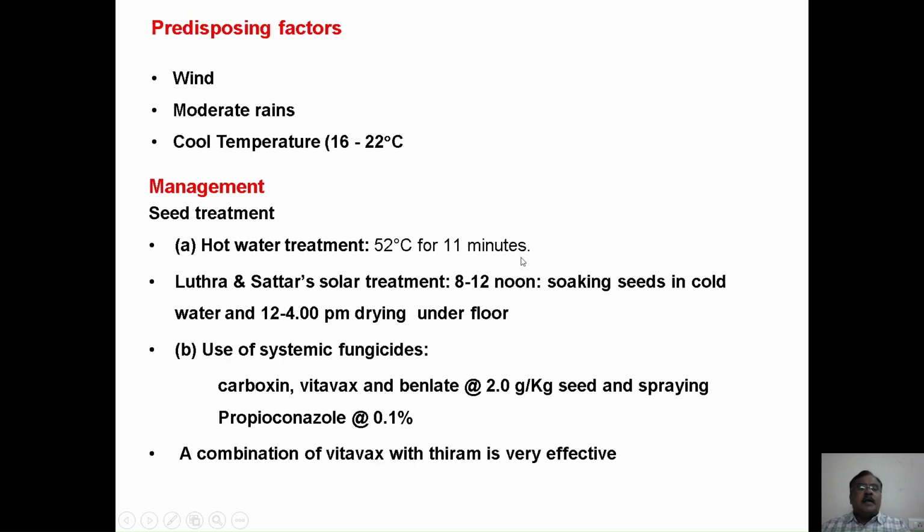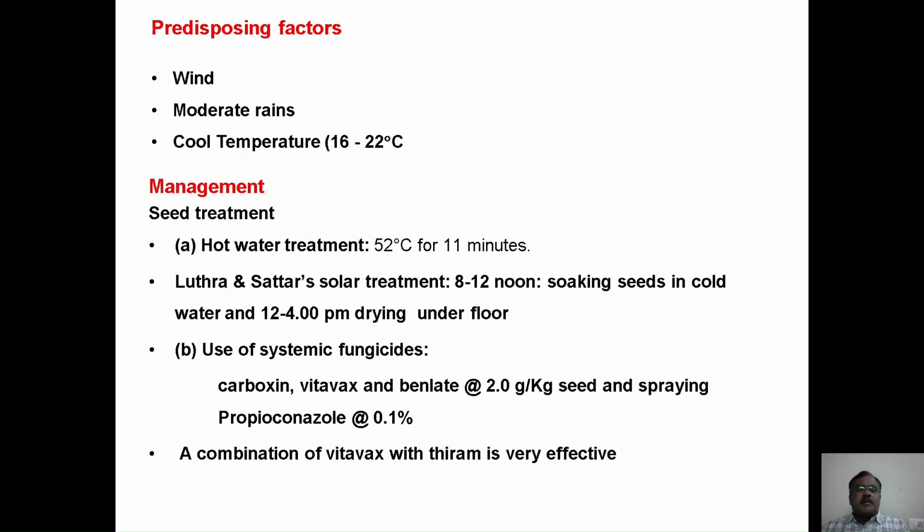And wind and moderate rainfall with a cool temperature of 16 to 22 degrees Celsius favor the development of this disease. And for the management, definitely we need to go for seed treatment, since it is an internally seed-borne pathogen.